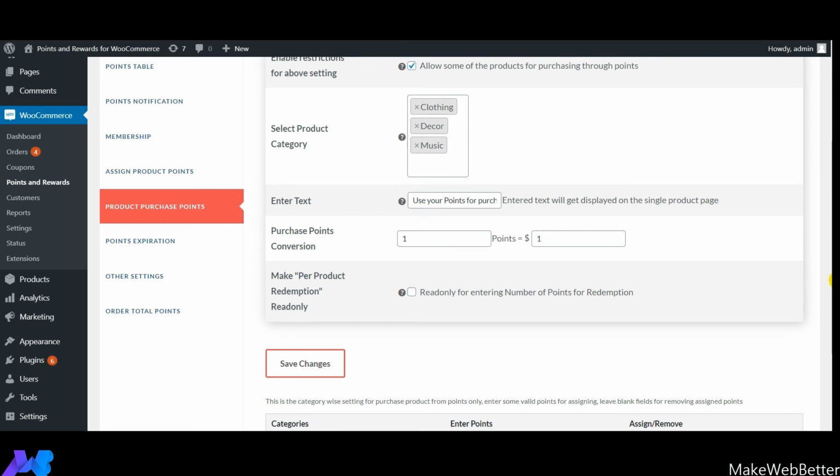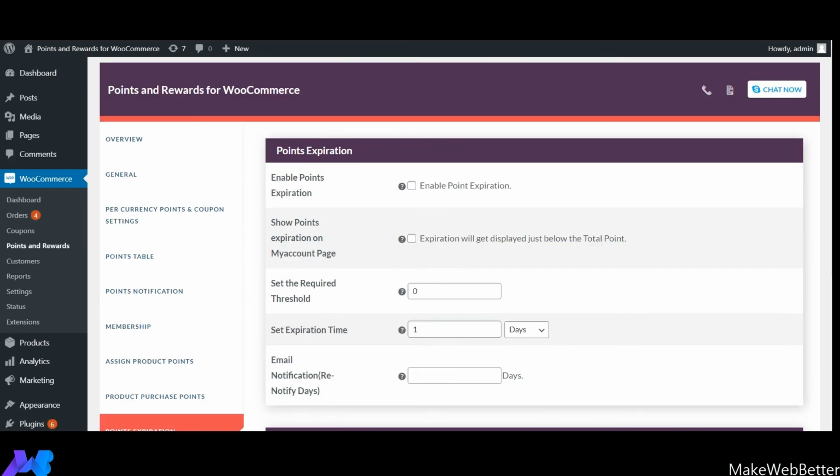Now guys, I'm going to explain the next feature of our plugin, which is points expiration. With the help of this plugin feature, you can set the expiration on the usage and utilization of the points that have been earned by the customers. For this, the very first thing you need to do is enable points expiration right from here. And next, if you want to set expiration that will be displayed just below the total points, here you need to enable this option.